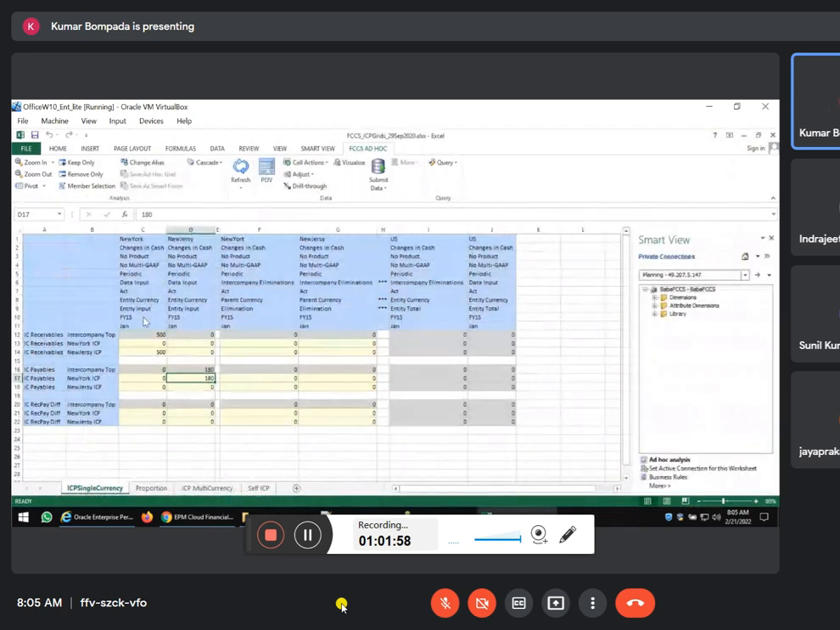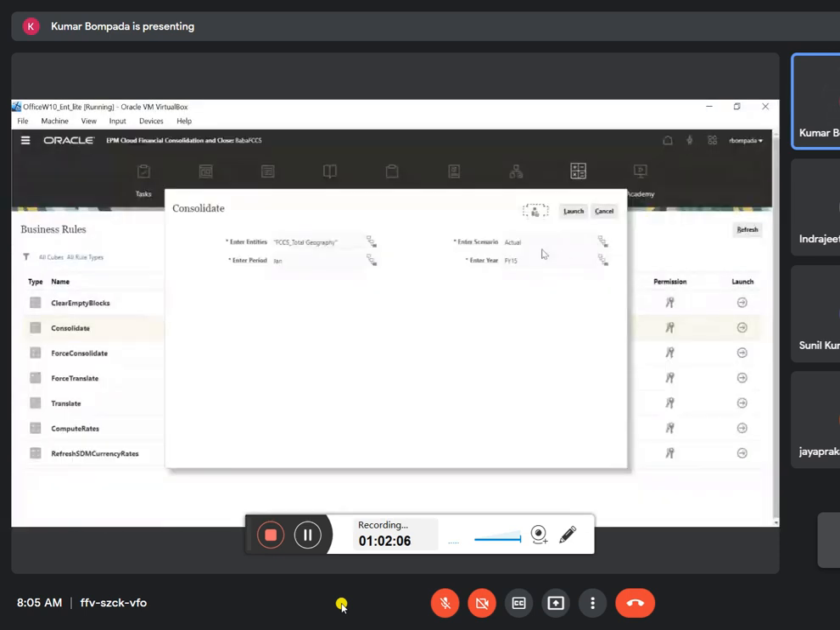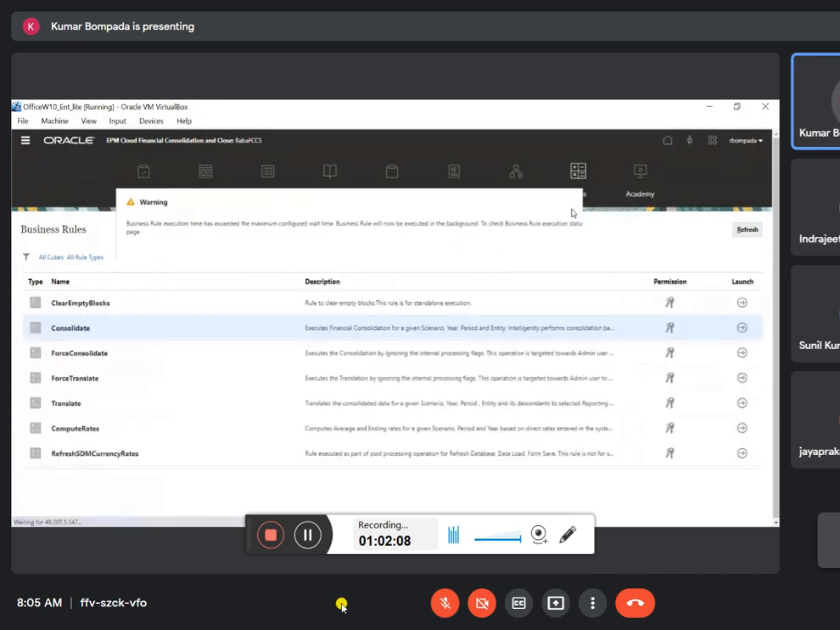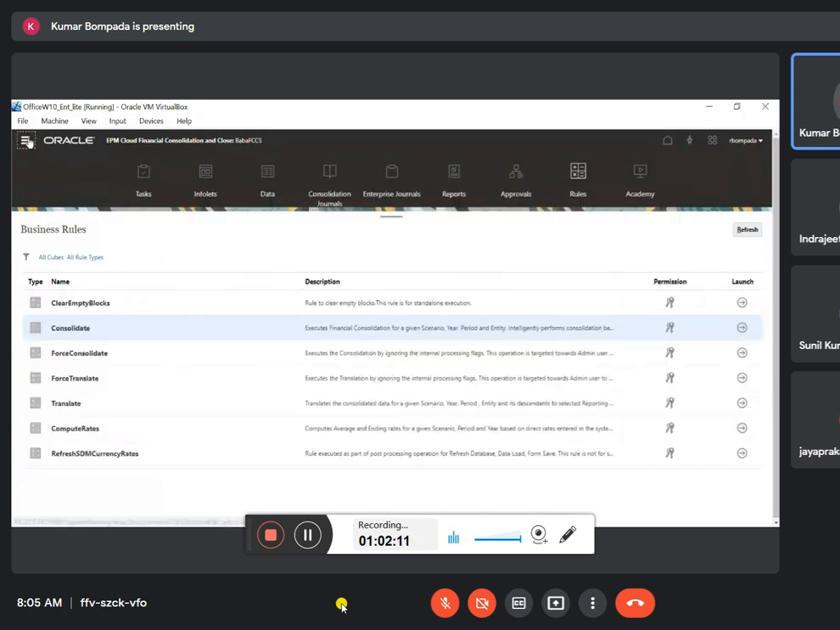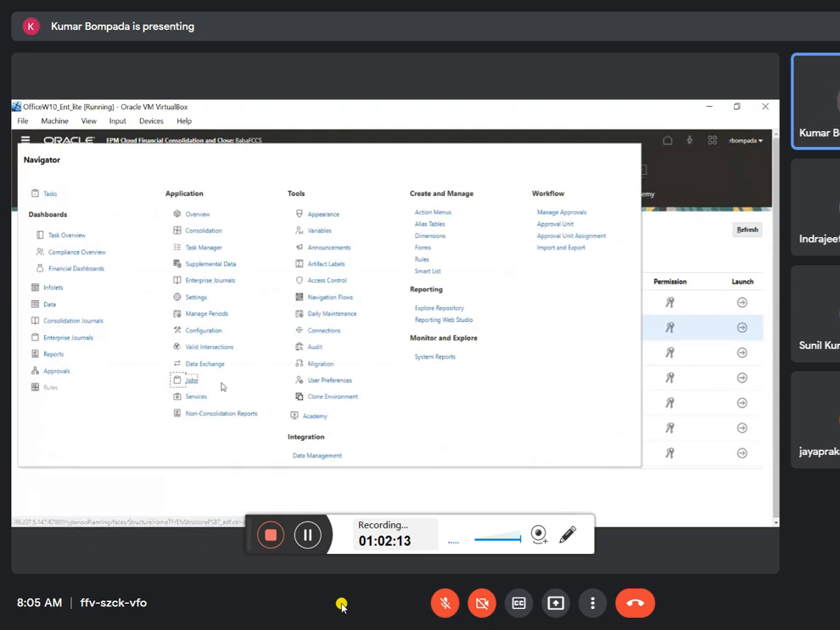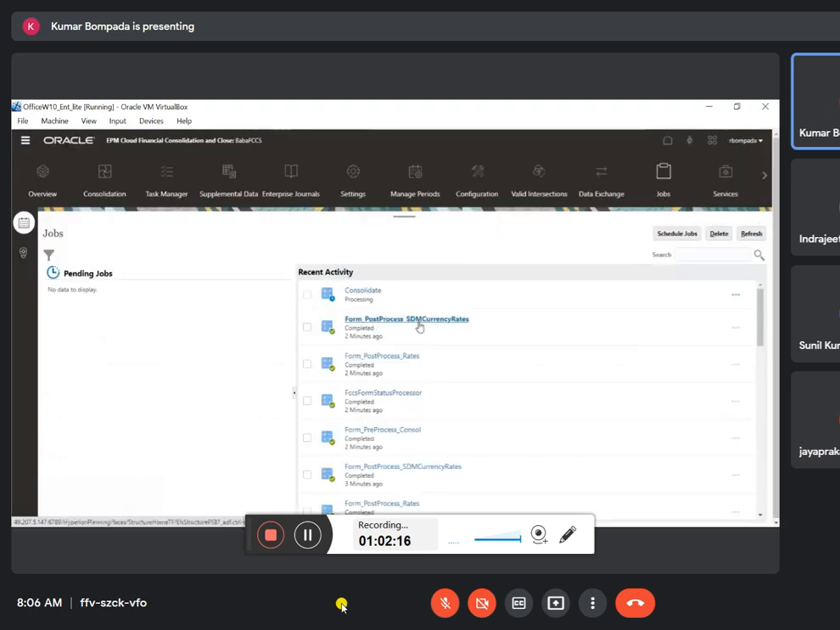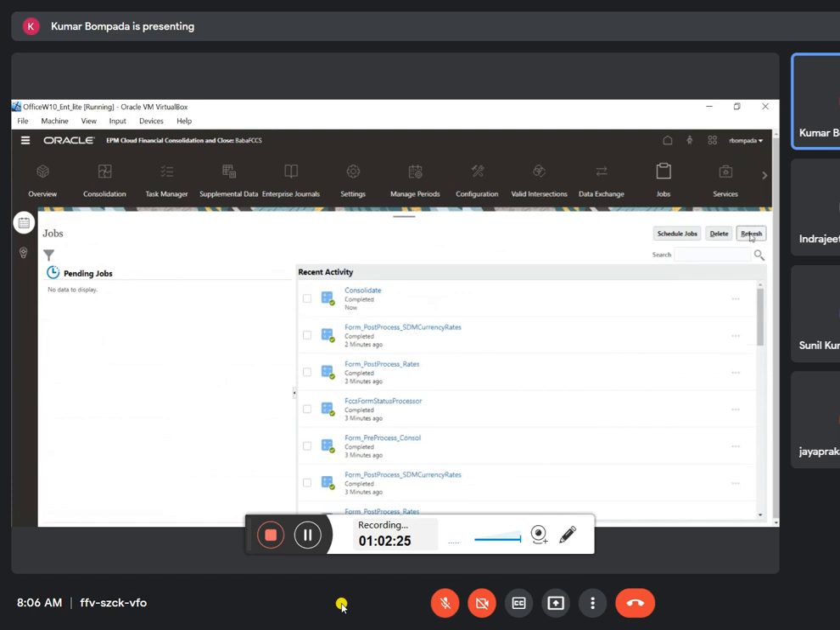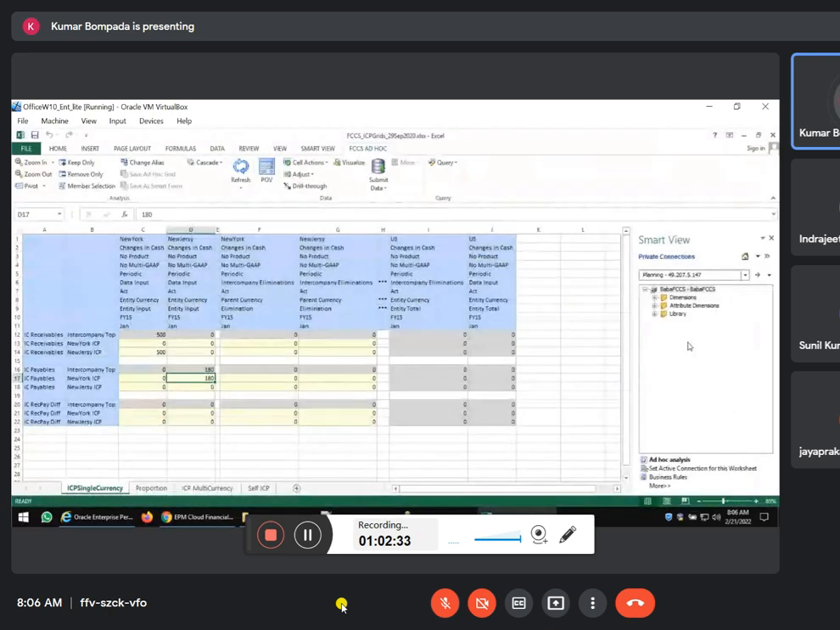Here, 2015 January. 1 minute, somebody has logged in. Yes, right, come here. Right, launch. If it throws any error message, then go to jobs and see whether it is throwing any error message. Refresh. Consolidation is completed now. That's it. Now come here and refresh and see.